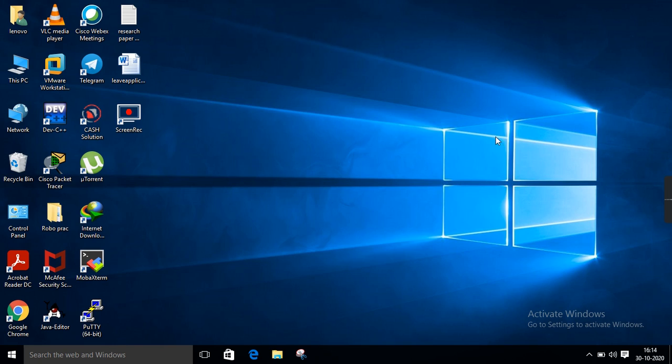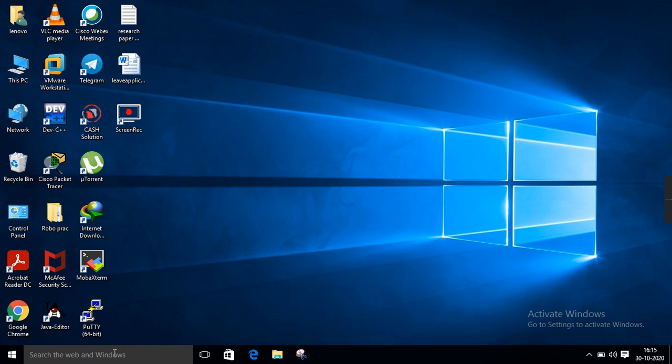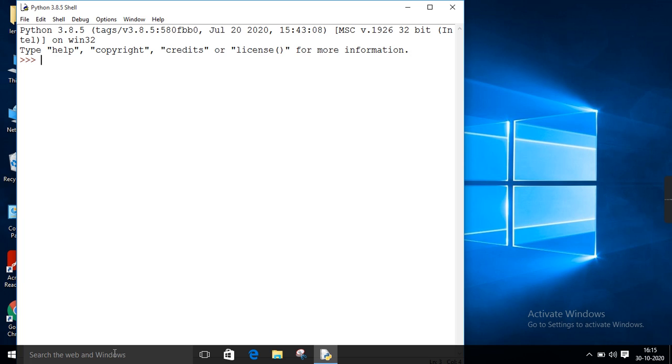Today we are going to see how to take input from Python. For this we require the IDLE interpreter in Python. You can take any version which is available with you, 2.7 or 3.8, which is the latest version.